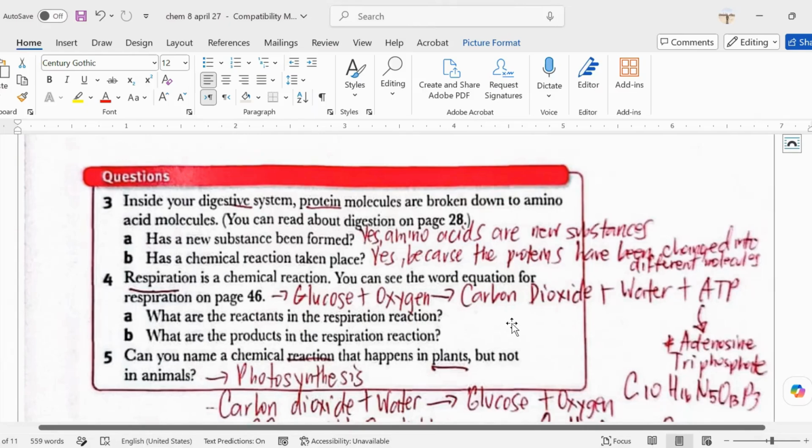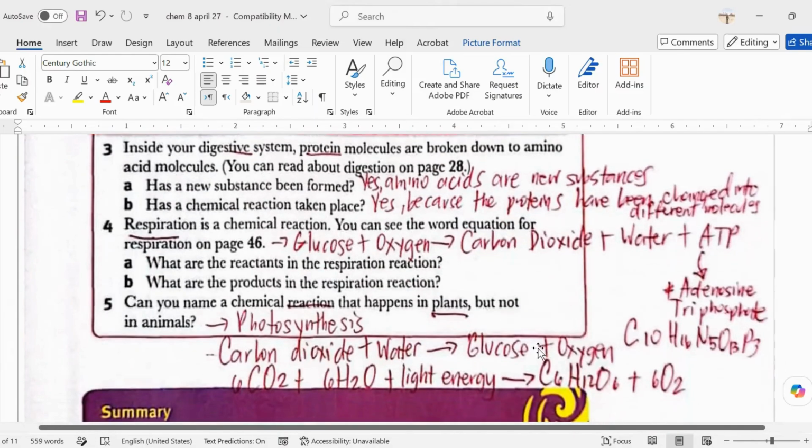And the products are carbon dioxide, water, and ATP. ATP is kind of complicated for your classmates; they were crying about this. That's why I put ATP. They didn't want me to put this in your quiz or exam. So ATP, okay, this is the formula for ATP: C10, H16, N5, O13, and P3. What's happening here is you have the carbon, the hydrogen, the nitrogen, the oxygen, and what's letter P again?